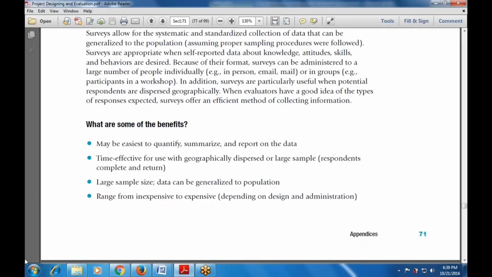Then it is time effective for use with geographically dispersed respondents on a large scale. Whatever the scale of the data or the dispersed location, it can be used in a time effective way with respondents who complete and return it.